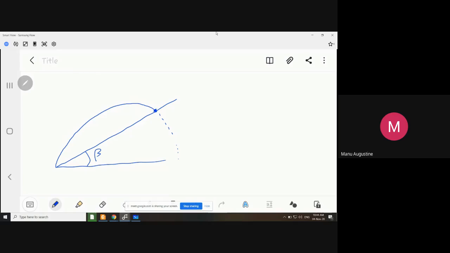But somebody can ask you a question that if instead of sending the projectile up the inclined plane, what will happen if I am standing over here and I throw a stone and the projectile is going down the inclined plane? And in this case, the range will be taken from here to here. So this will be the range. So will the range remain the same? क्या रेंज की इक्वेशन वही सेम रहेगी क्या?